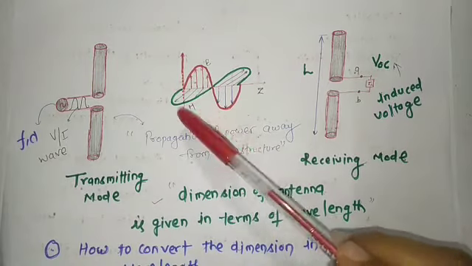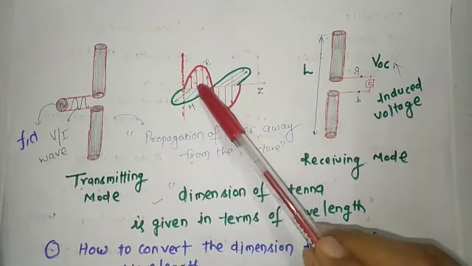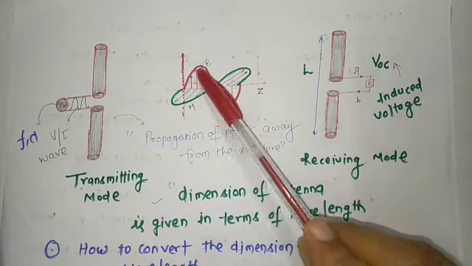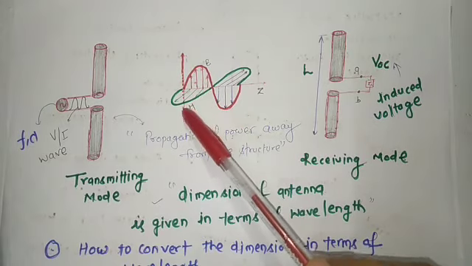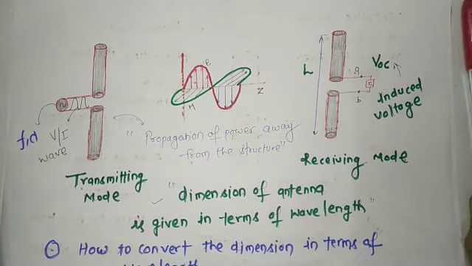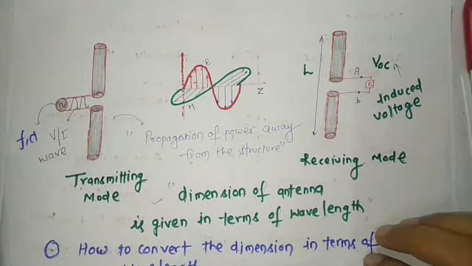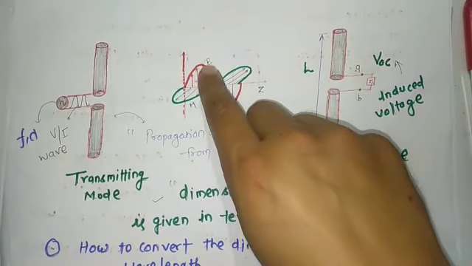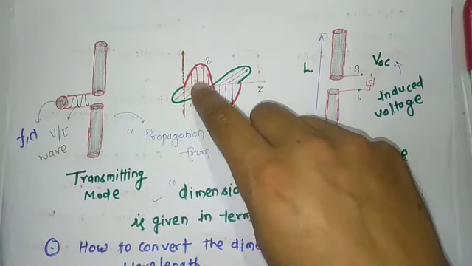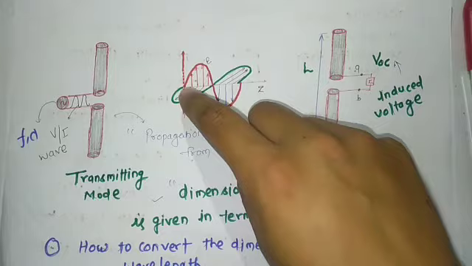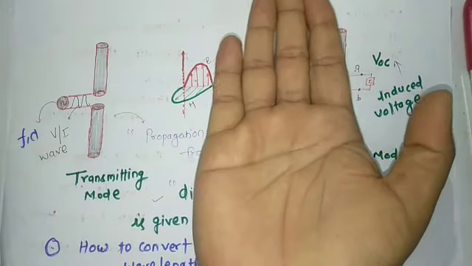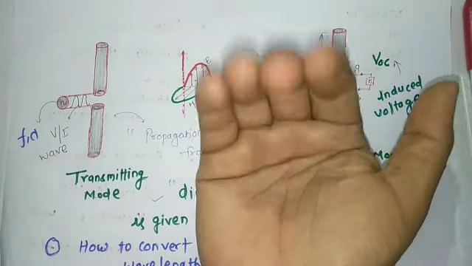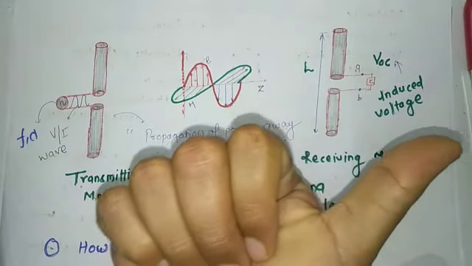You can see I have drawn an electromagnetic wave, and this electric field is perpendicular to the magnetic field. How can we find the direction of propagation? Using the E cross H rule. If you remember the Poynting theorem, this is the direction of E. If you rotate the electric field towards the magnetic field, then you will get the direction of propagation.